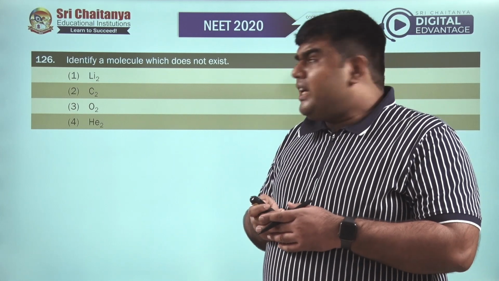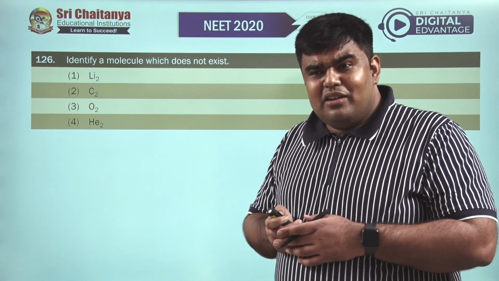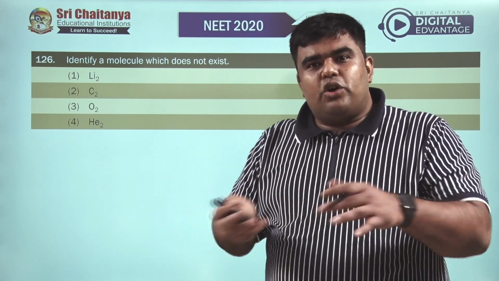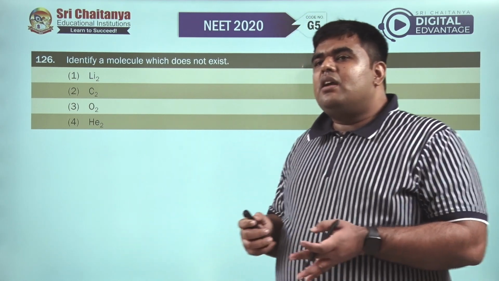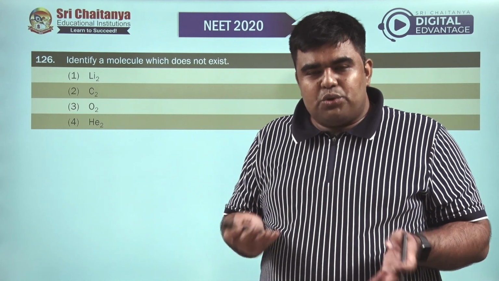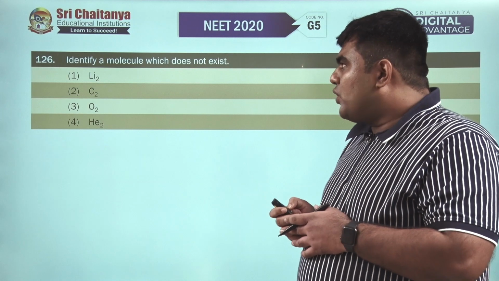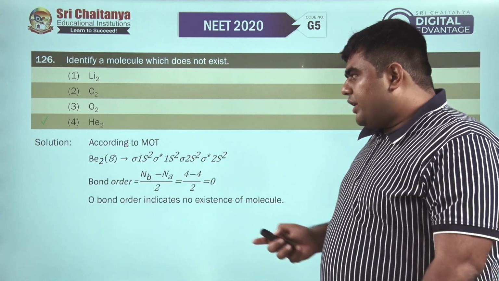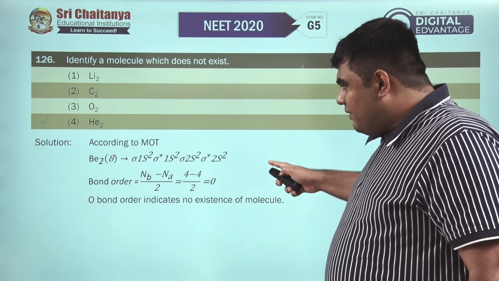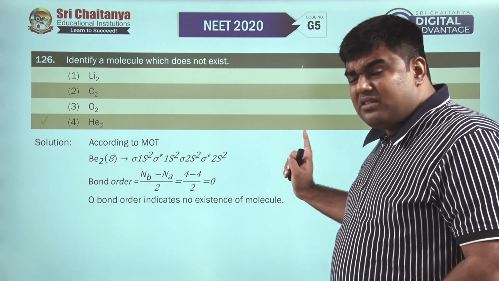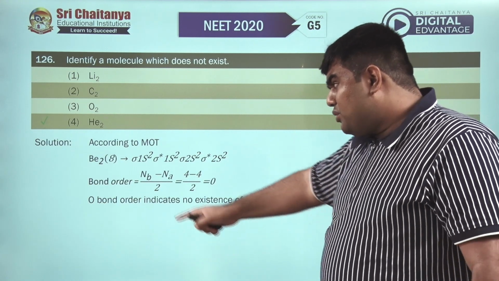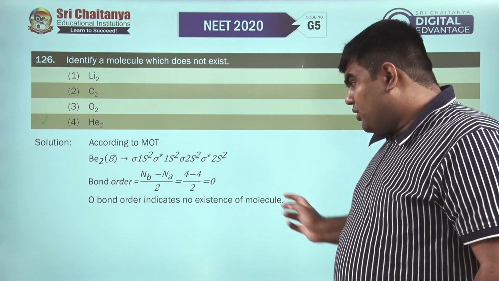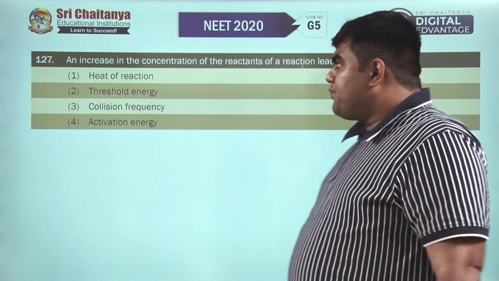So for question number 126, the fourth option is correct because there is no decrease in energy. The number of electrons in BMO and ABMO are the same, due to which there is zero bond order. So for 126, we have the fourth option as the correct option. This is the electronic configuration. So we have Be2: sigma 1s2, sigma star 1s2, sigma 2s2, sigma star 2s2. Bond order is (Nb minus Na) by 2, (4 minus 4) by 2, that is 0. Zero bond order indicates no existence of the molecule.